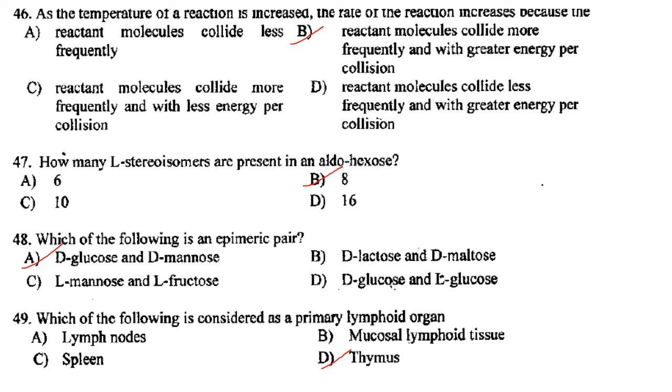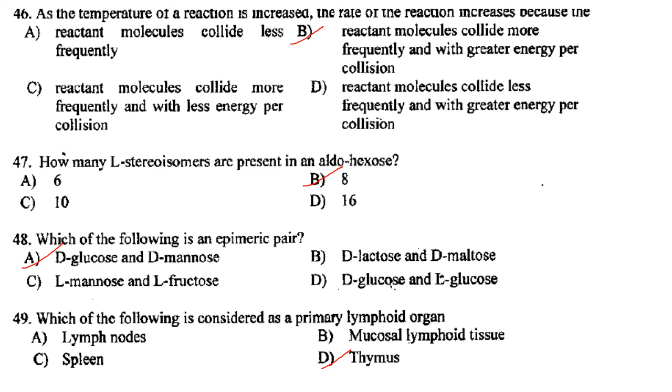So 8 D aldohexose and 8 L aldohexose. So aldohexose has 4 chiral centers or 2 raised to 4, that is 16 optical isomers. So it is 8. Answer is option B.